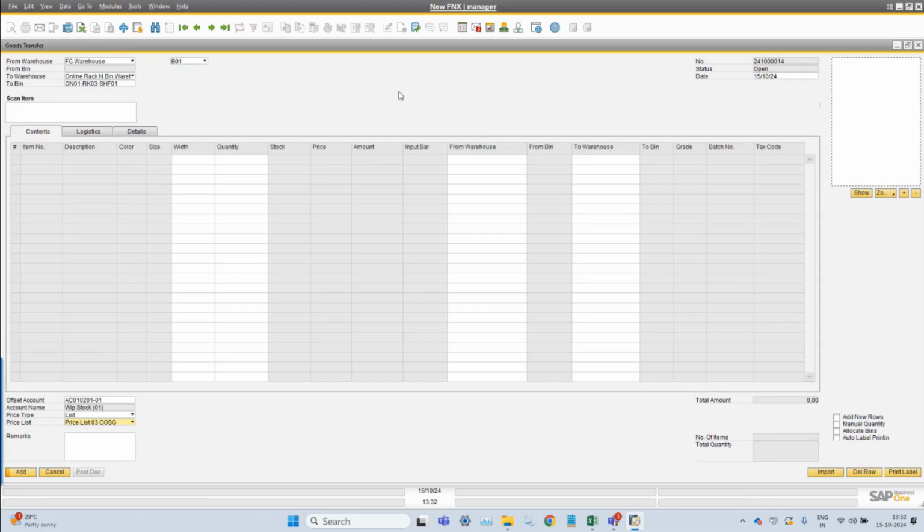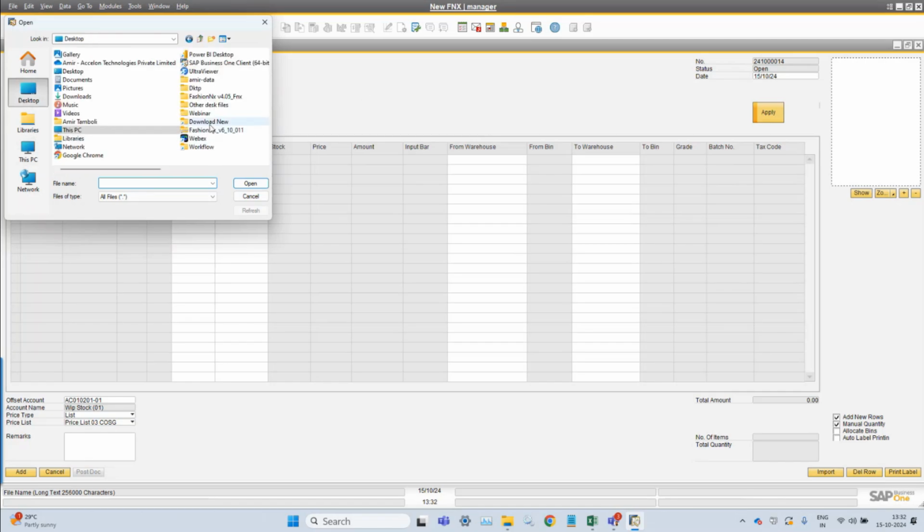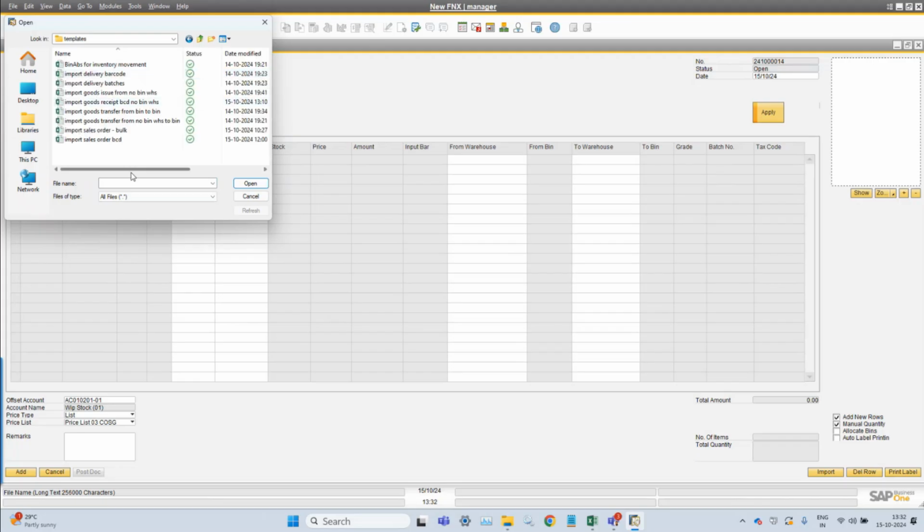I can click here for the manual quantity, and whatever quantity is available in the template will get transferred.